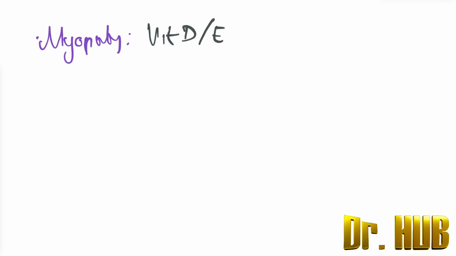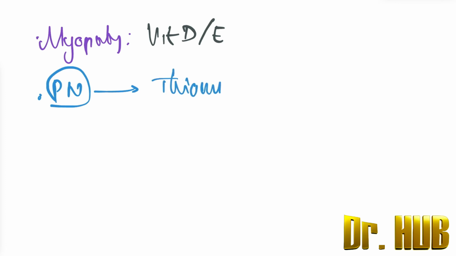Next, we look at myopathy. So, what is myopathy associated with? Myopathy is associated with vitamin D as well as vitamin E. Then we look at peripheral neuropathy. PN stands for peripheral neuropathy. It is associated with thiamine.